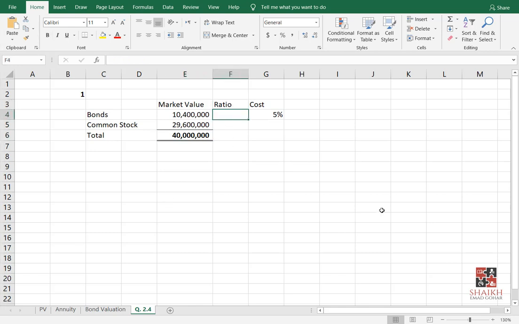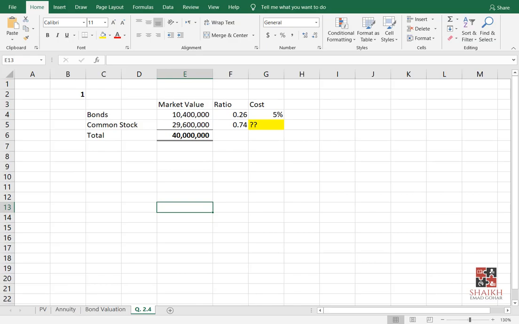Can we get the ratio now? Very simple. This divided by this and this divided by this. So this is the ratio, my friends. 26% debt you have and 74% equity you have. Got the point? Now this is remaining. What's remaining? This is remaining. Once we get this, we can complete question number 1 easily.